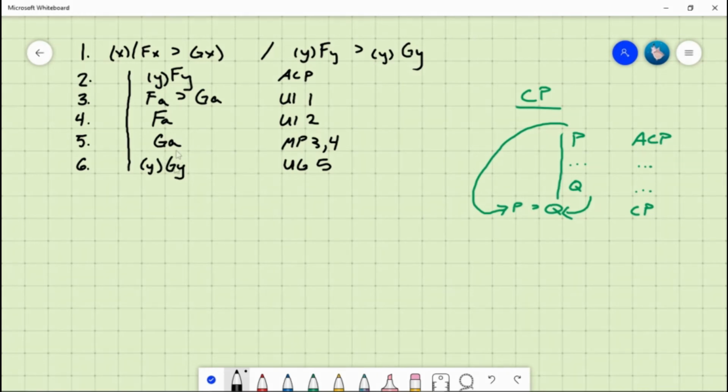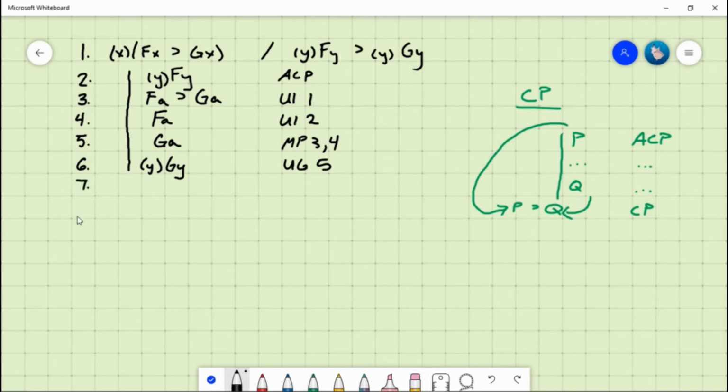And finally, the constant can't appear in any assumed premise that hasn't already been discharged. That is to say, that is still part of an open subproof. And here you may be thinking that we are in danger of violating that restriction because we are still in a subproof. However, the place that you need to check for that restriction is just in the line of the assumption. And since A doesn't occur in that line, we're safe there too. And so at line 6, we do have a correct use of UG.